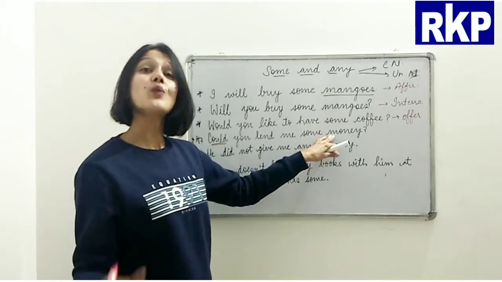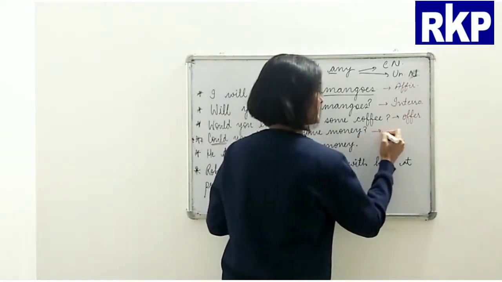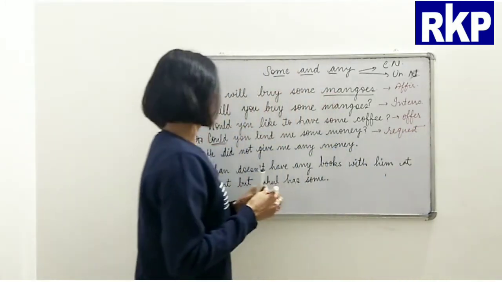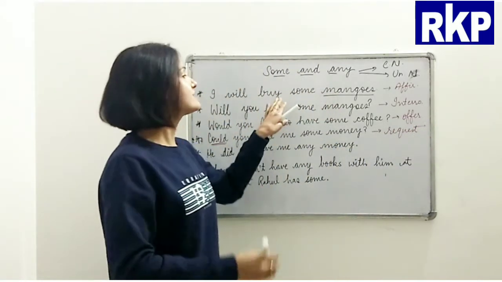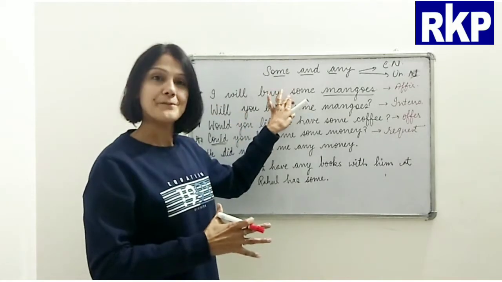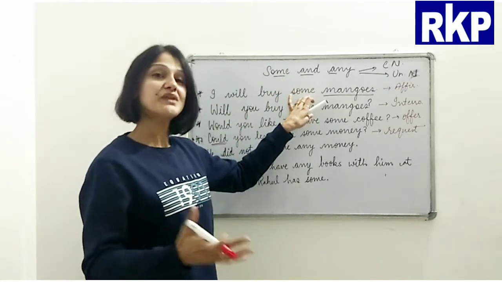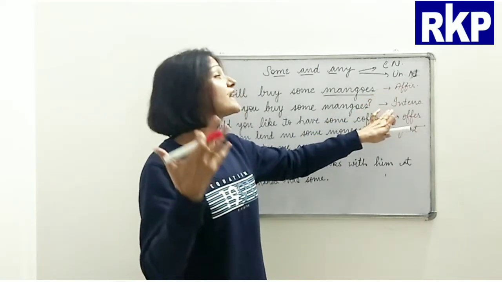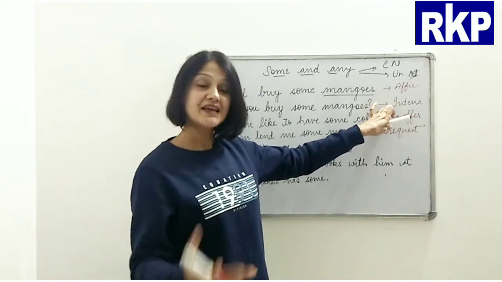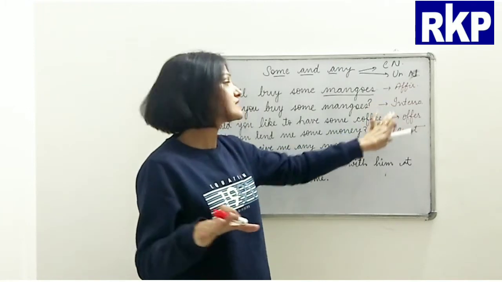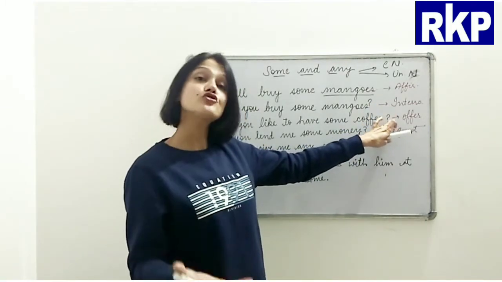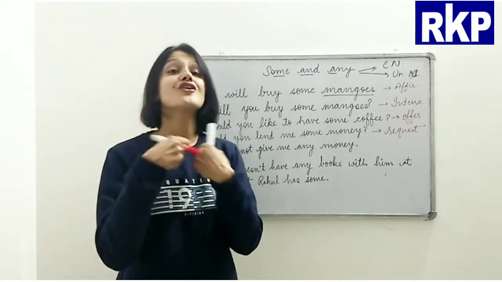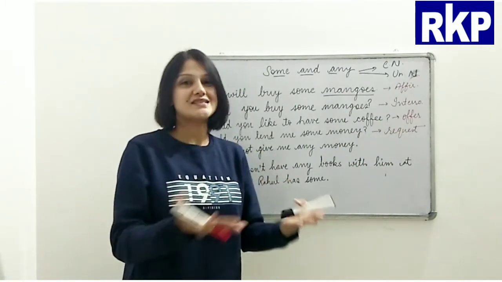There is a request in the sentence, right? So this is a request. Now, what I want to tell you here is that the quantifier some can be used in affirmative sentences, interrogative sentences in a general sense, and of course in the interrogative sentences in which there is an offer or request, right?